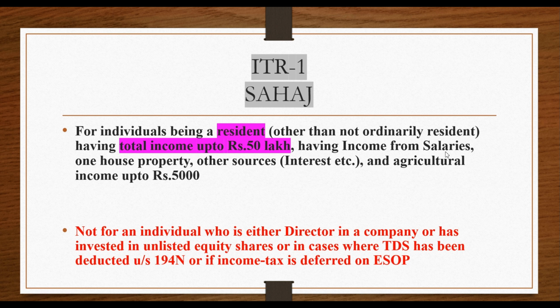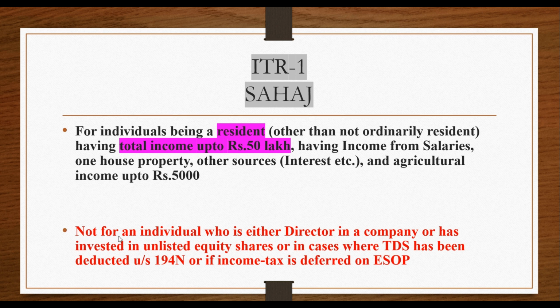Having income from salaries, one house property, if more than one, then ITR 2 or 3. Other sources, interest, etc. and agricultural income up to 5,000. If agricultural income is more than 5,000, then also you should cover it under ITR 2 or ITR 3.